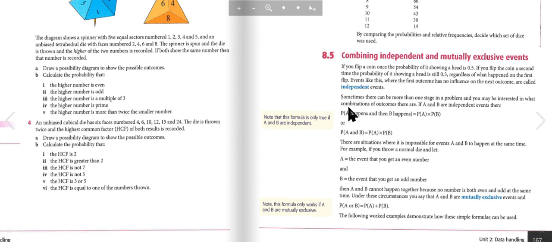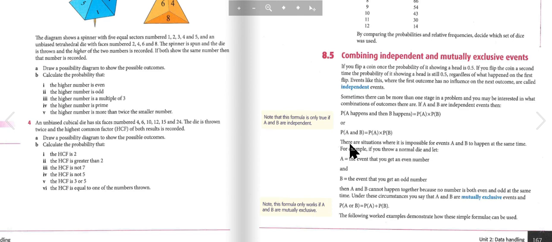Sometimes there can be more than one stage in a problem, and you may be interested in what combinations of outcomes there are. If A and B are independent events, then the probability that A happens and then B happens is the probability of A times the probability of B. Or, the probability of A and B is the probability of A times the probability of B.